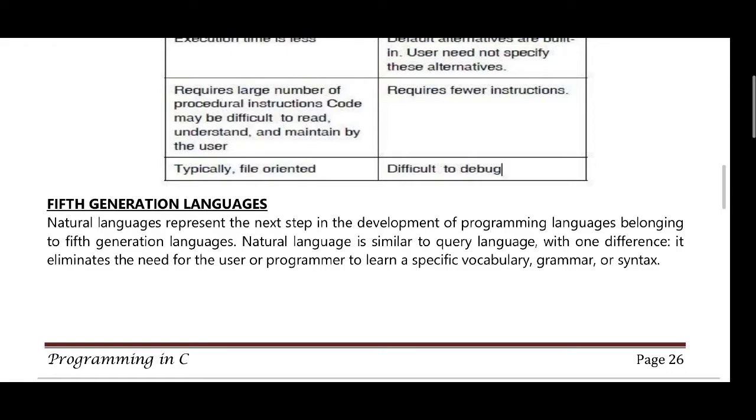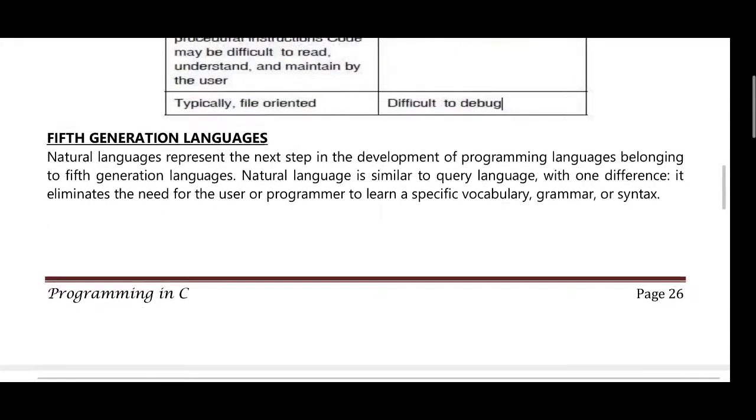Natural language is similar to query language. It eliminates the need for the user or programmer to learn a specific vocabulary, grammar, or syntax.